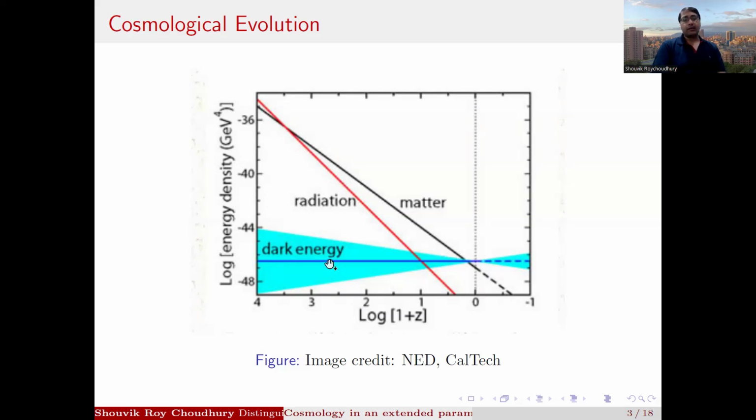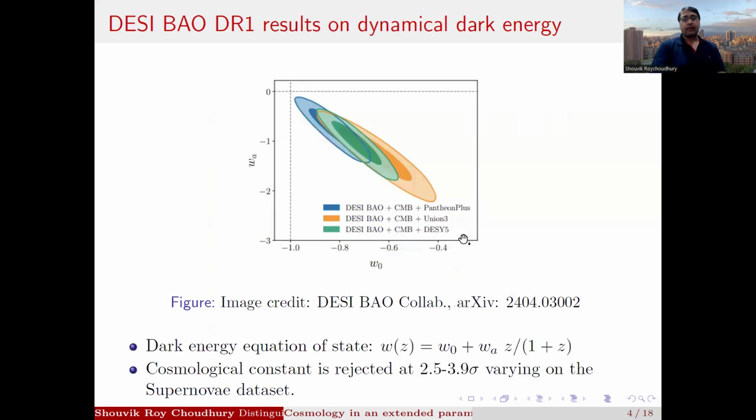Now, dark energy remains subdominant for most of the evolution of the universe if we consider a cosmological constant, as shown in this plot here, where the energy density is constant. But this dark energy density can vary, and if it varies, then we would be interested in the variation in the late universe. And hence, we can parameterize dark energy in this way, as you can see on your screen, in this w0wa parameterization or CPL parameterization.